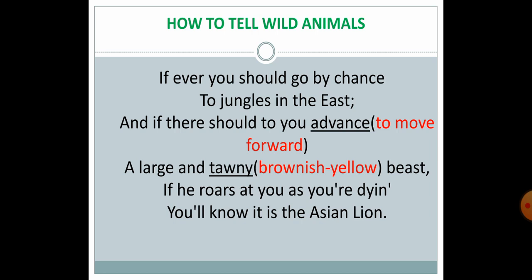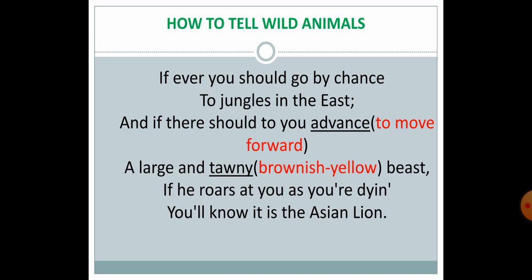So in the first stanza, it is about the Asian lion. The poet has mentioned a name, Asian lion. She said, if ever by chance you go to the jungles in the east, east means the jungles in the eastern part of the world, that is the Asian jungles, you can say. So if you go to the eastern jungles or Asian jungles, and you find that an animal is advancing to you, coming forward to you. What kind of animal? A large and tawny. Large means a very big size and tawny means brownish yellow color. A beast means animal.